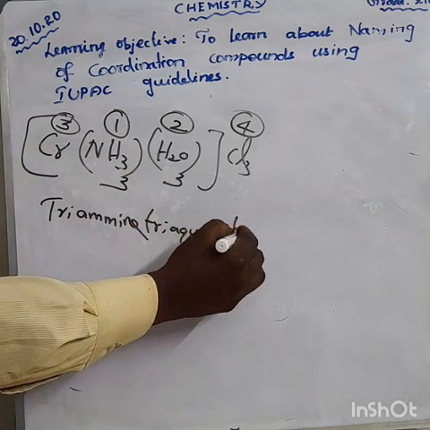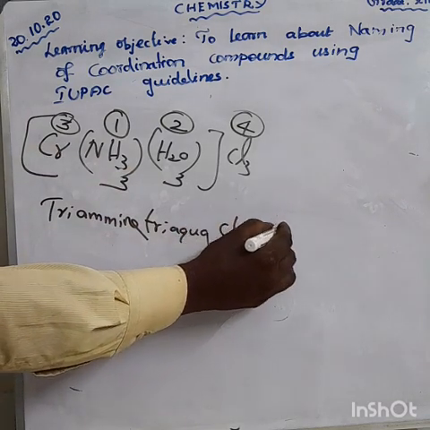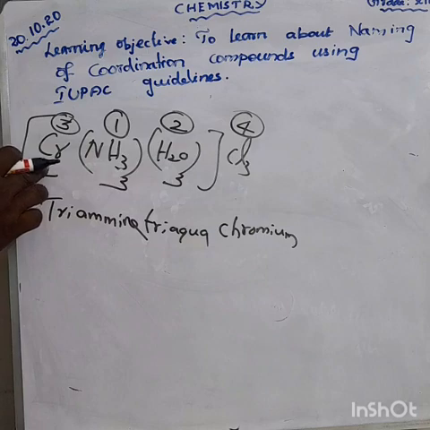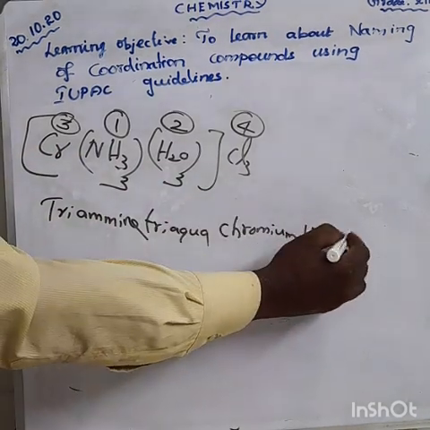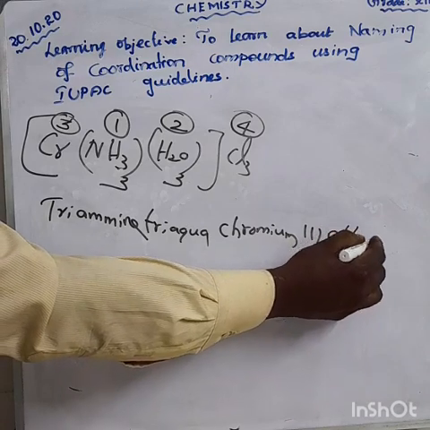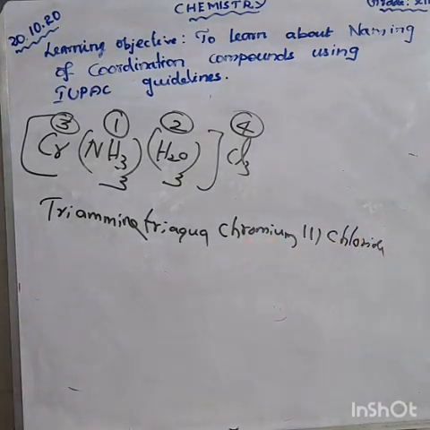Chromium. What is the oxidation state of chromium? 3. Here chloride.